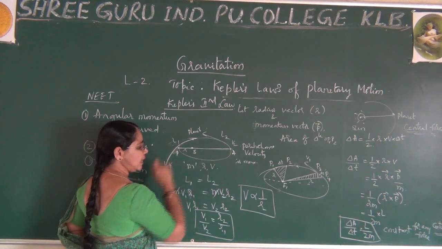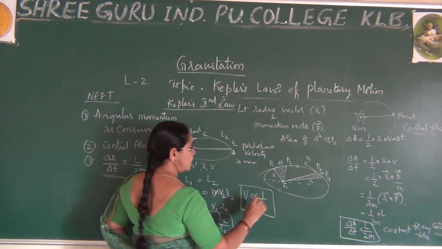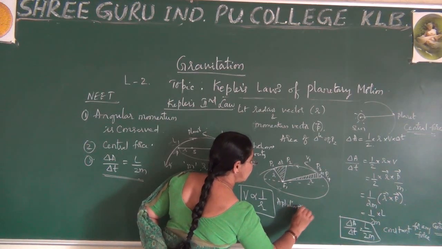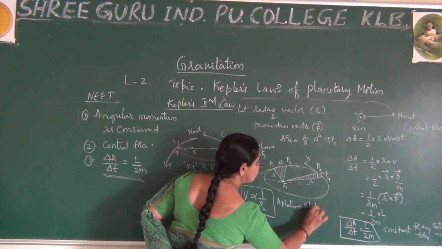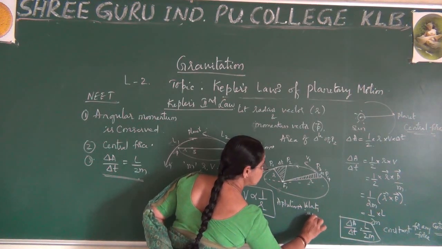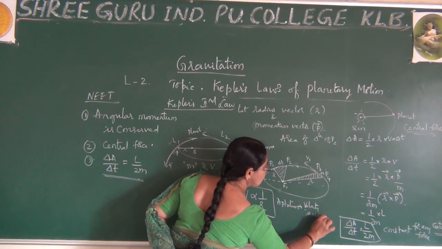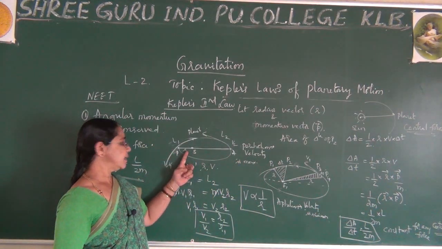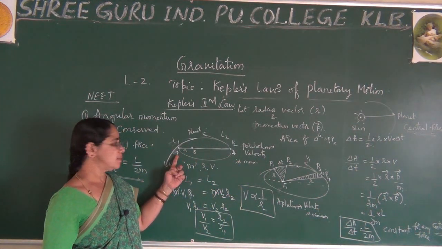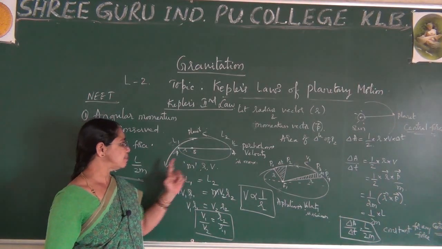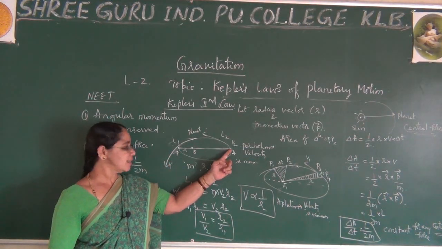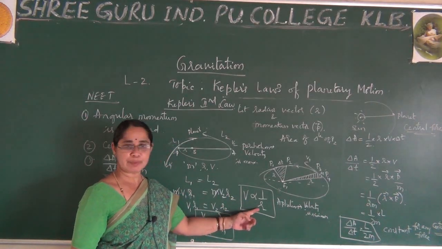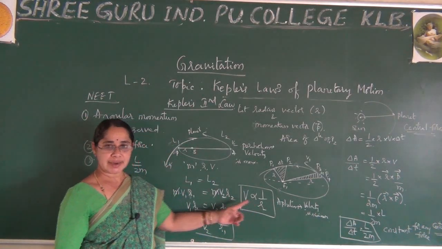If I select the aphelion, at aphelion velocity is minimum. What do you observe from here? At perihelion, radius is less and velocity is maximum, but at aphelion velocity is minimum. So velocity is inversely proportional to the radius vector.